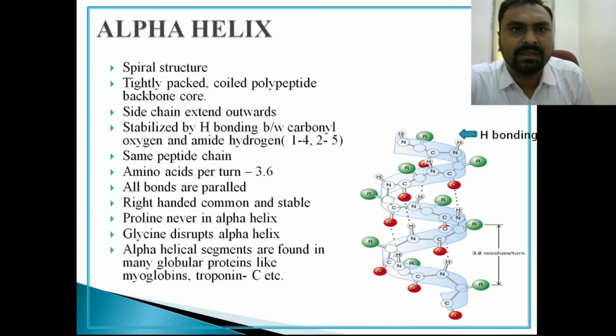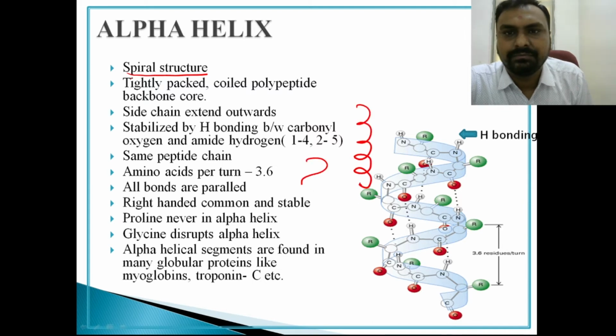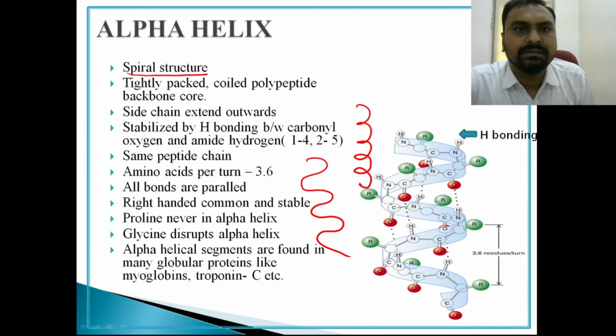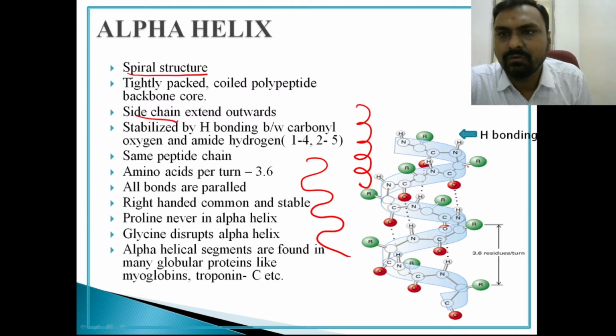So alpha helical structure in secondary structure is spiral. You can see it is like a spiral, like this. The side chains are extended outwards, and the bonds form the backbone.